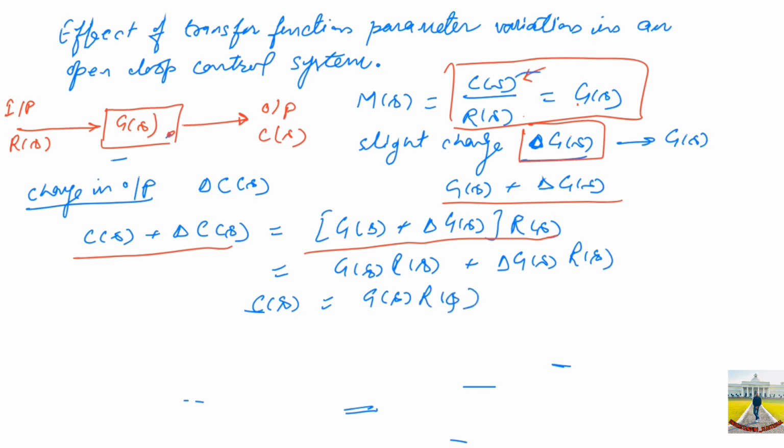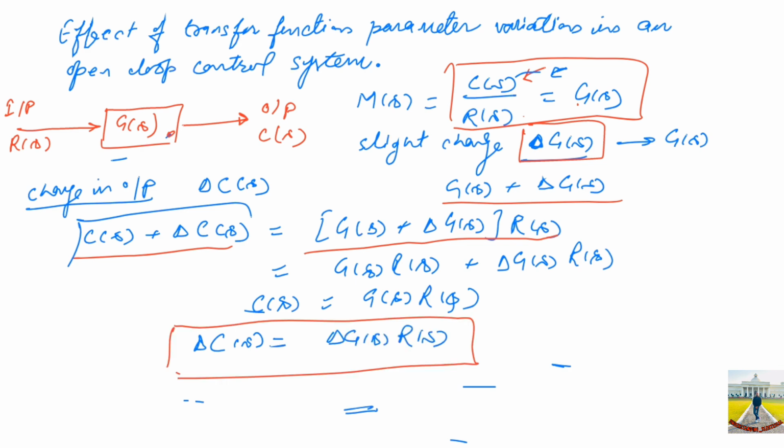Comparing, del C(s) equals del G(s) into R(s). This equation gives the corresponding change in the output with reference to the change del G(s) in the transfer function G(s) of an open loop system. So please keep this in mind: the change in the output in an open loop system is equal to del G(s) into R(s).